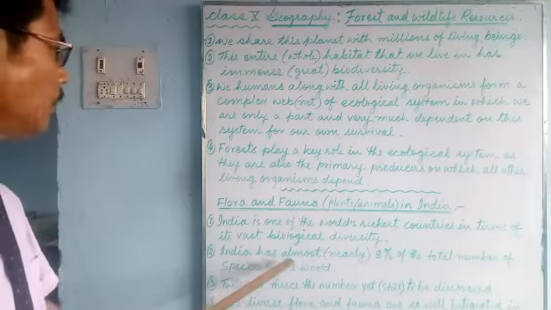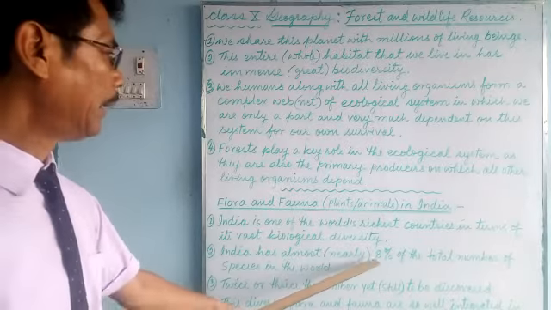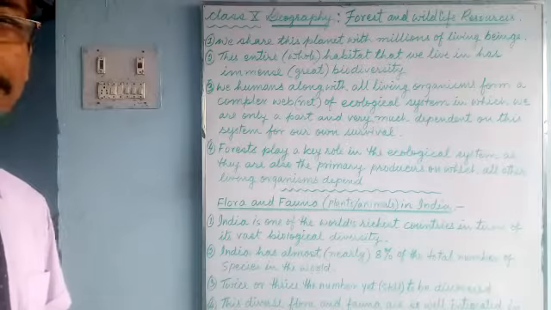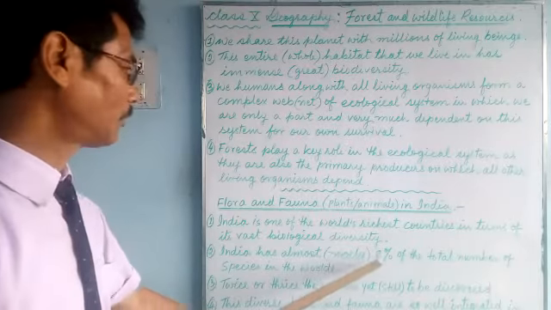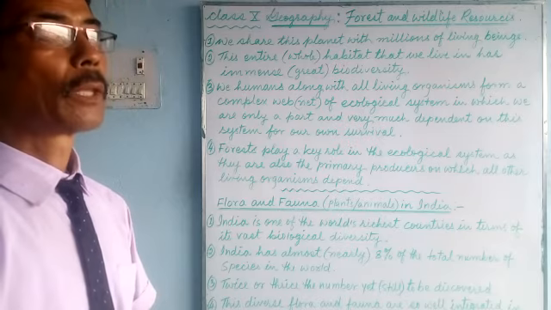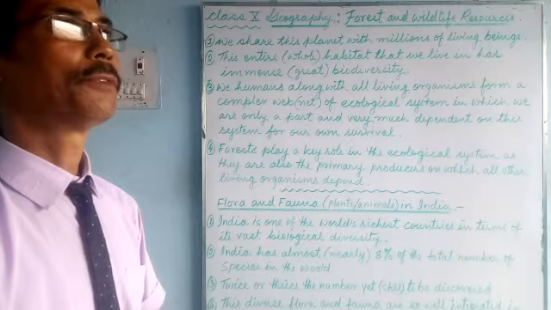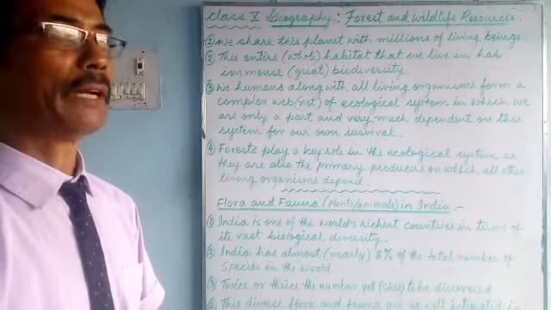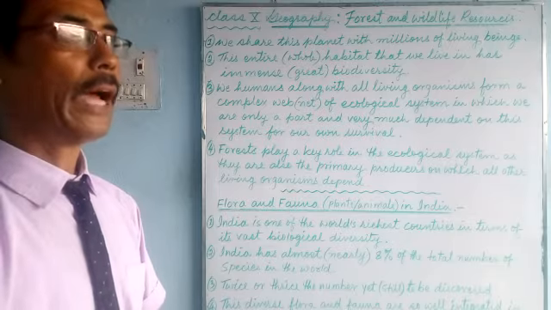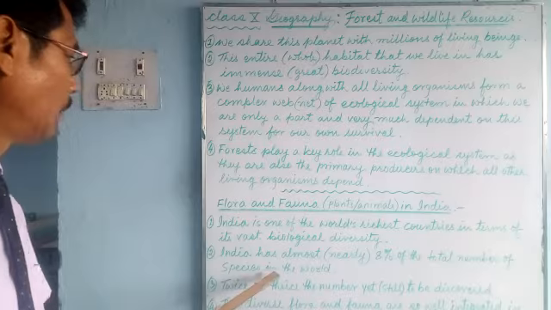Number two, India has nearly 8% of the total number of species in the world. This shows quite a big diversity. In the world, there are so many species of animals, plants, microorganisms, and among them, India has 8% of the species found in the world.